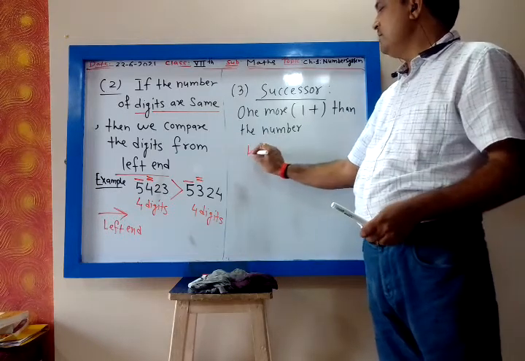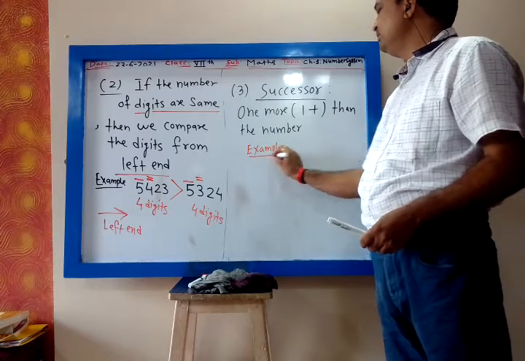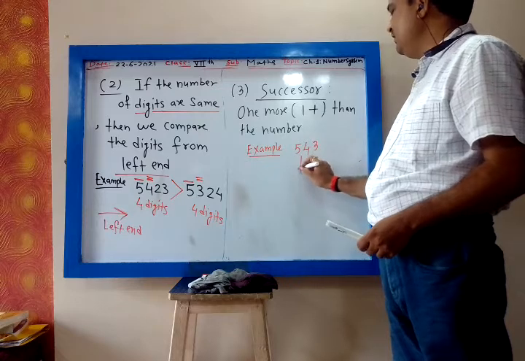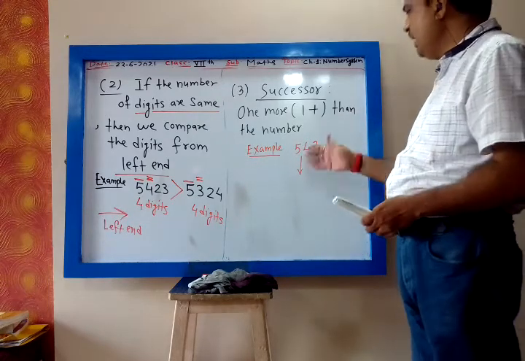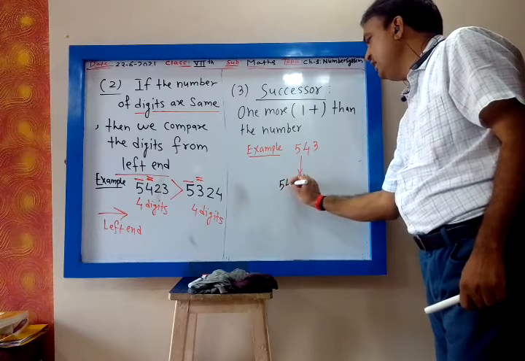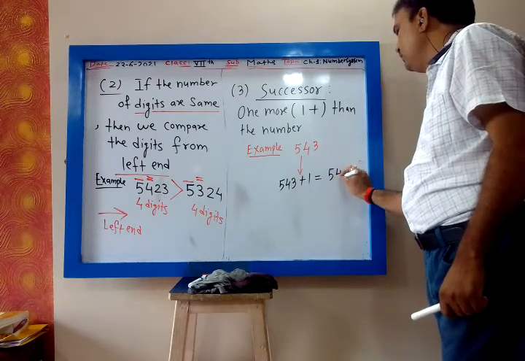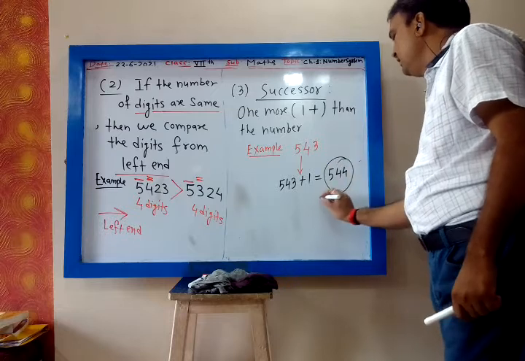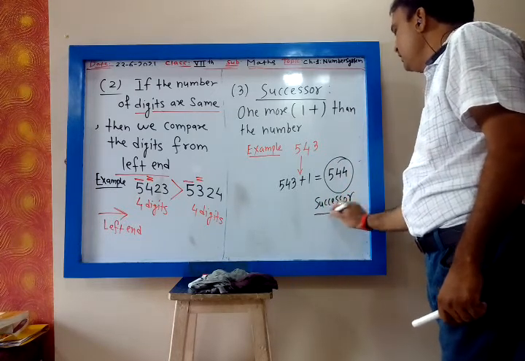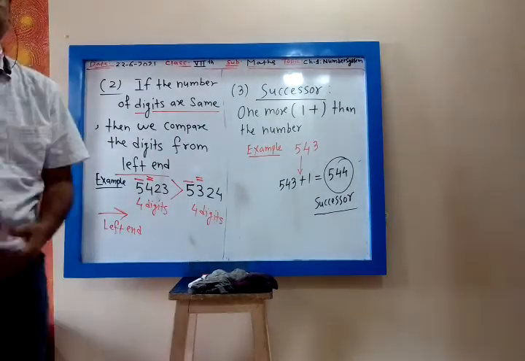For example, you are given a number 543. So what is successor of this number 543? You add 1. Next number. So 543 plus 1, that is 544. So 544 is successor of 543.